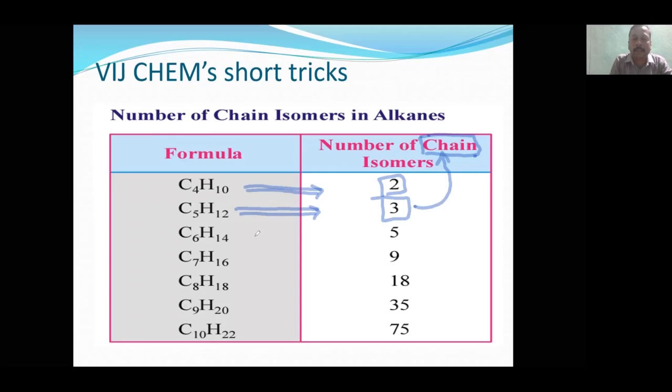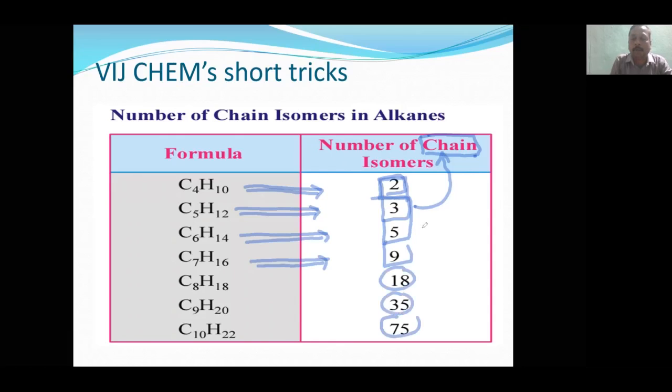Like that, these are all written and made as a shortcut so that you can save time in isomerism. You can invest in other questions so that you can score more marks. So C7 is 9, C8, that is octane, is 18, then 35, and 10.